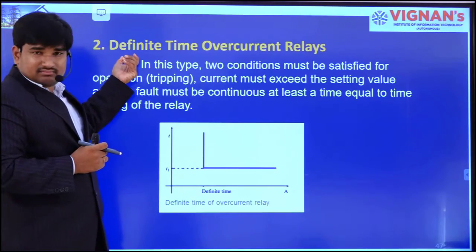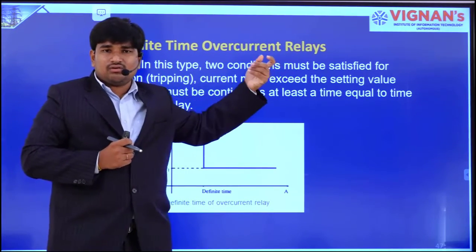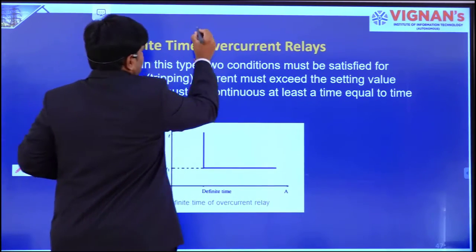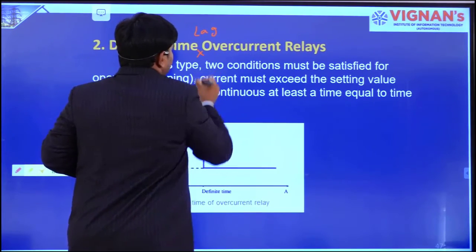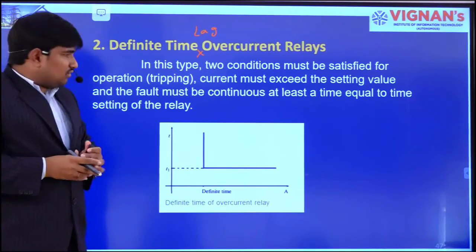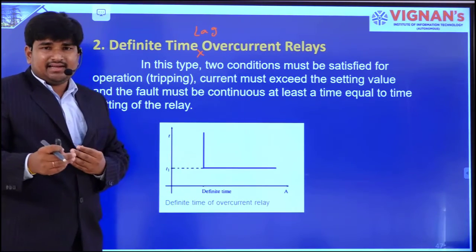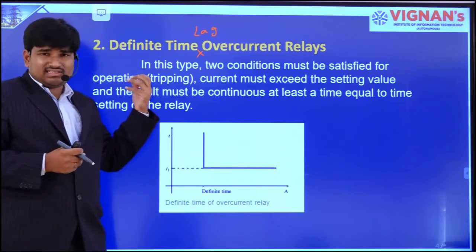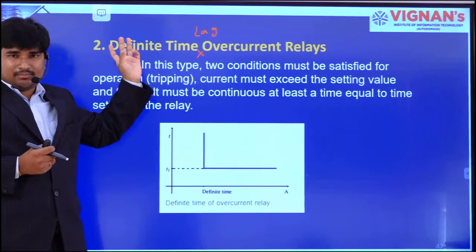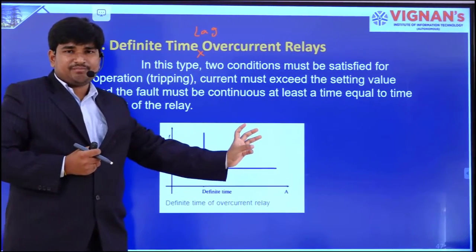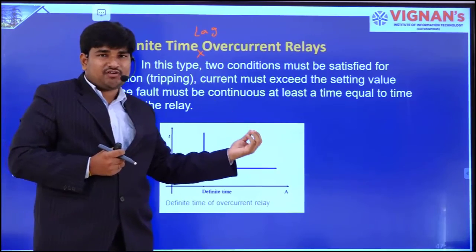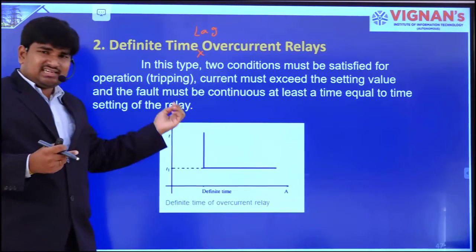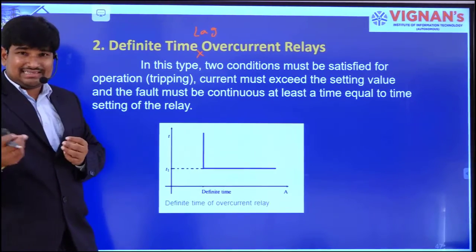But in the second case, the definite time overcurrent relay, or we can call it the definite time lag overcurrent relay, we provide some time delay intentionally. How this time delay is achieved we have discussed in previous slides: by adjusting the initial position of the moving contact, we can adjust the time delay. So by adjusting it we can achieve the time lag.